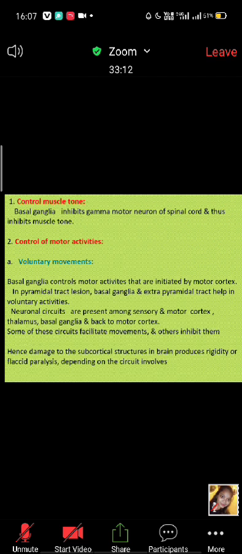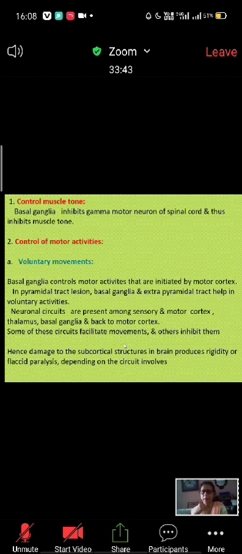From G where does it go then? Thalamus. And where does the thalamus send it? To the motor cortex. Okay. Between the putamen and lenticular nucleus, and also the subthalamic nucleus and substantia nigra, circuits are present. So these circuits influence the motor cortex to control voluntary activities.